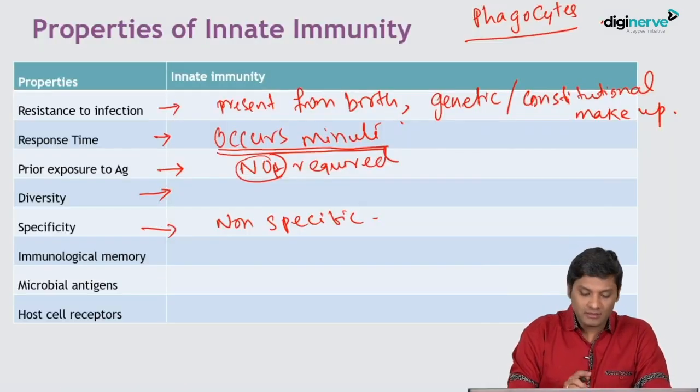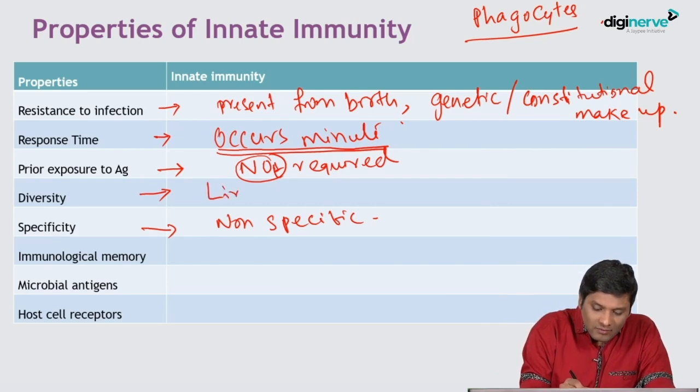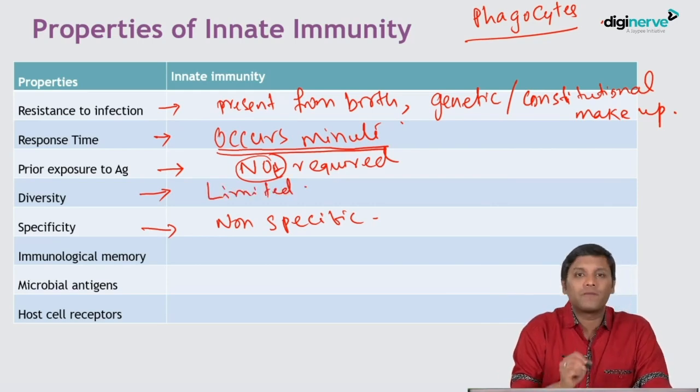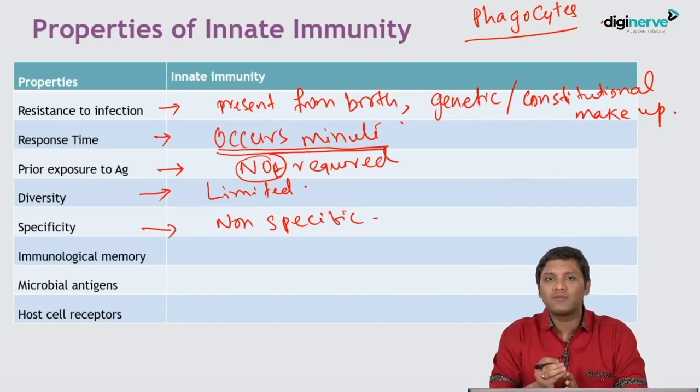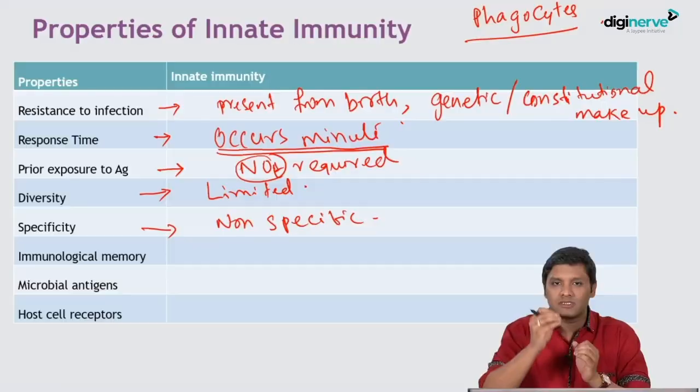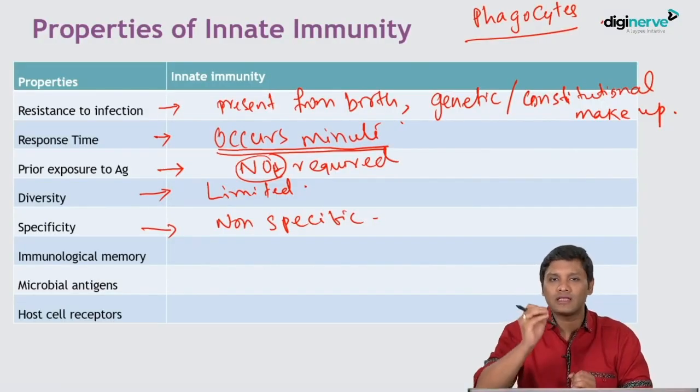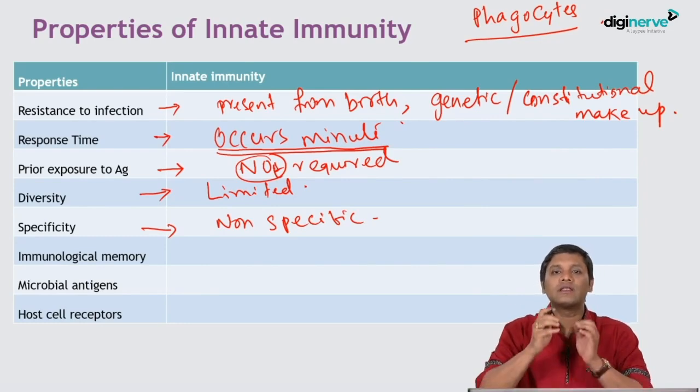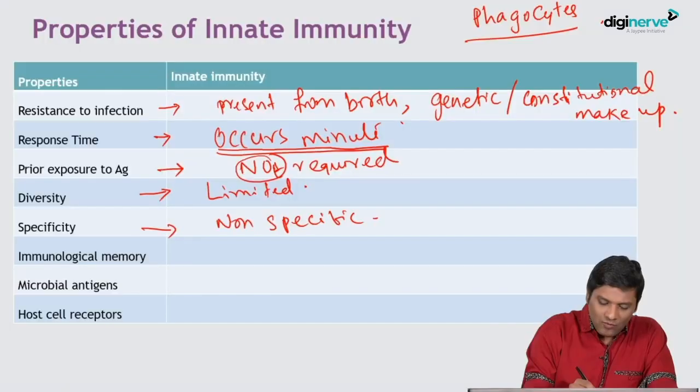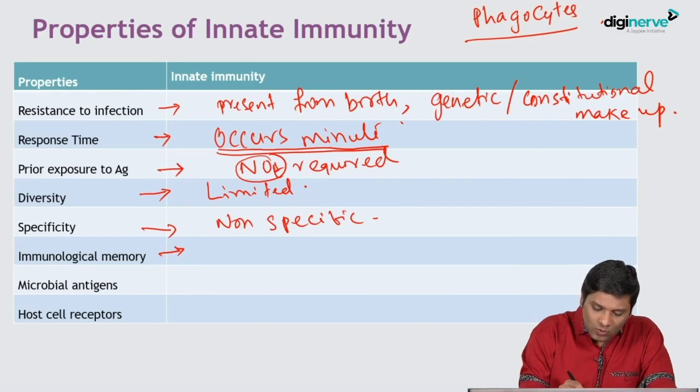And though they are non-specific, the diversity of innate immunity is limited. In contrast, in acquired immunity, the diversity is wide. In innate immunity, the diversity is restricted. The cells mediating innate immunity like the phagocytes or NK cells can act only against a few limited types of antigens, epitopes.